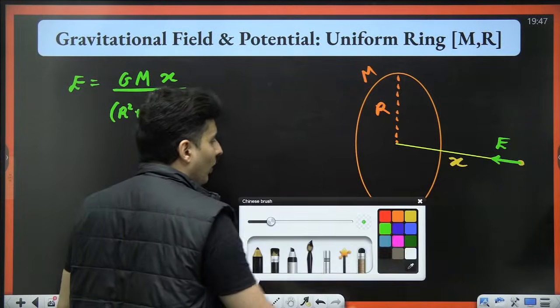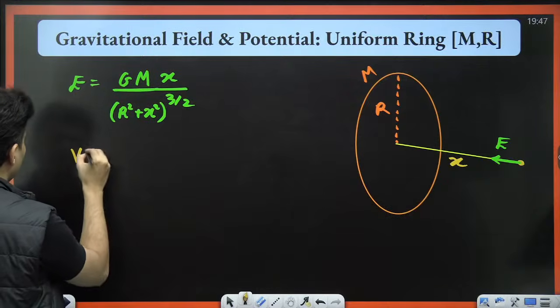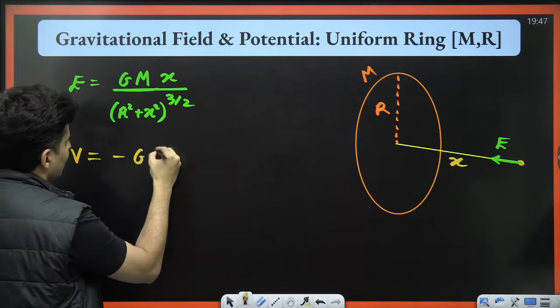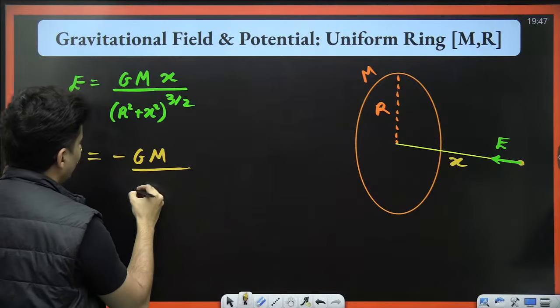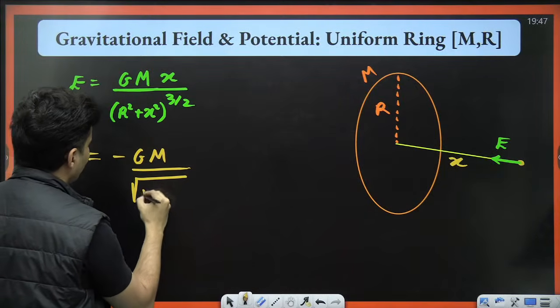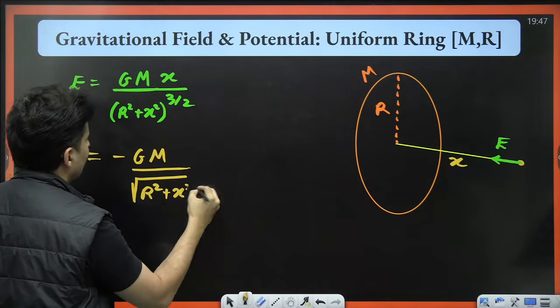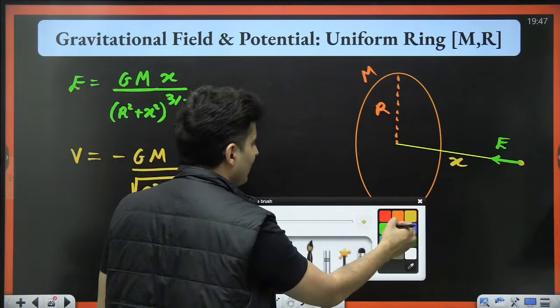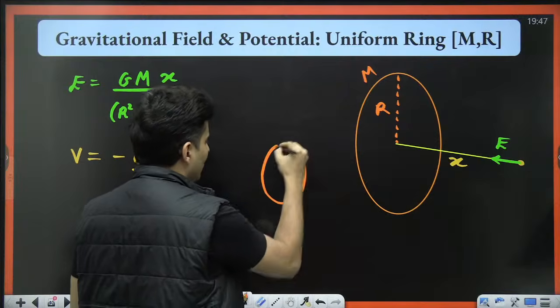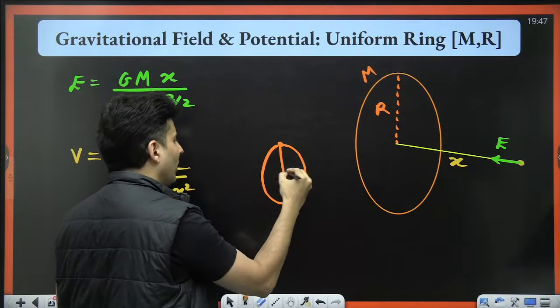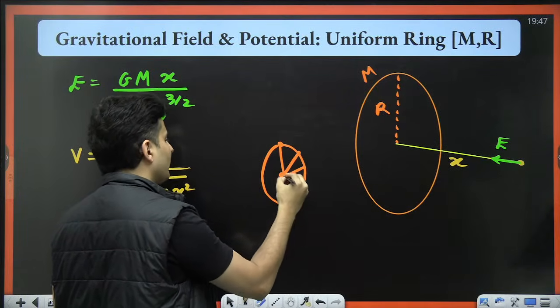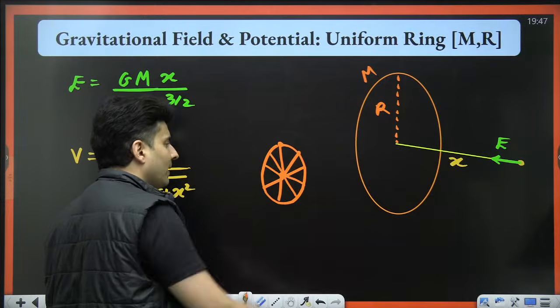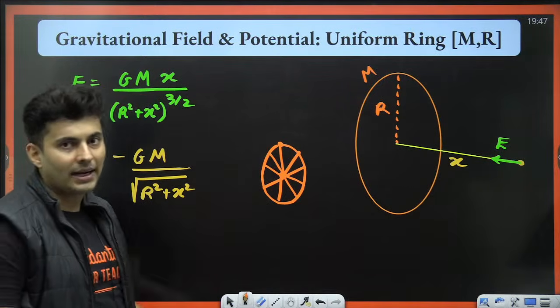Okay. Now what about the potential formula? The potential formula is just minus Gm divided by root of r square plus x square. Potential will not cancel, don't get me wrong over here, because even if you are at the center, each point will apply potential and they will just add up.